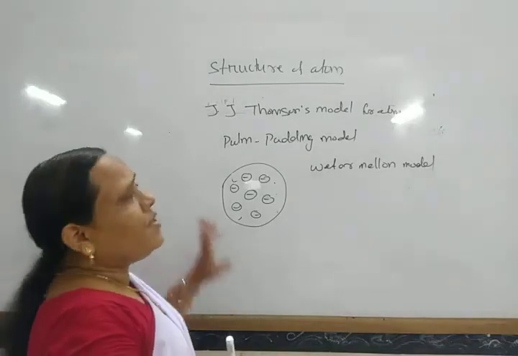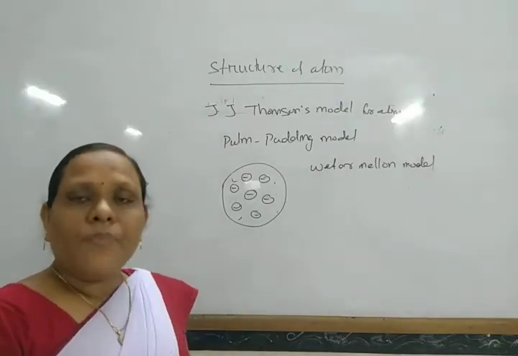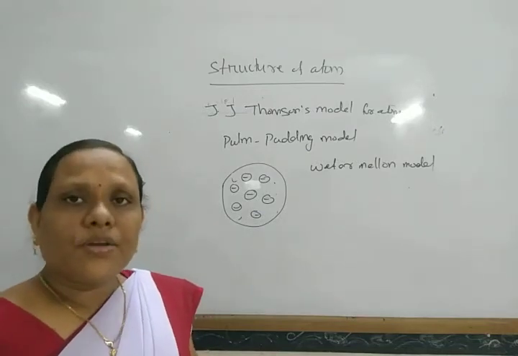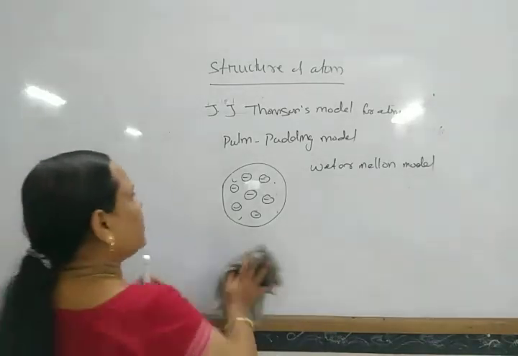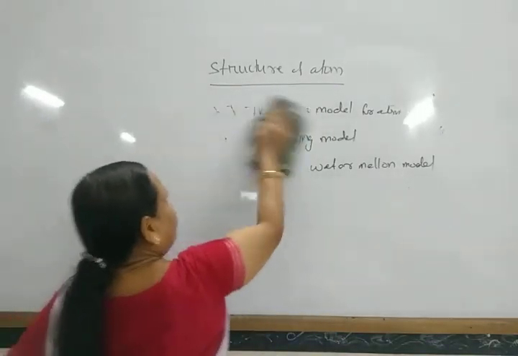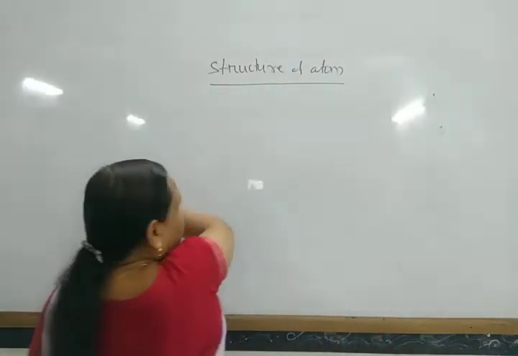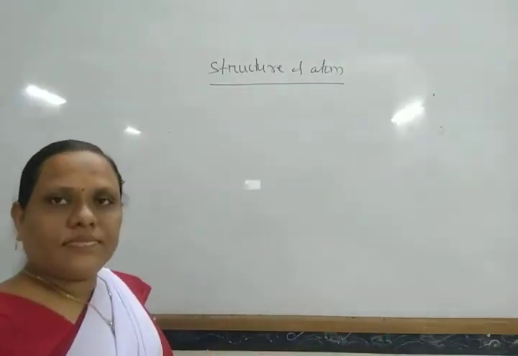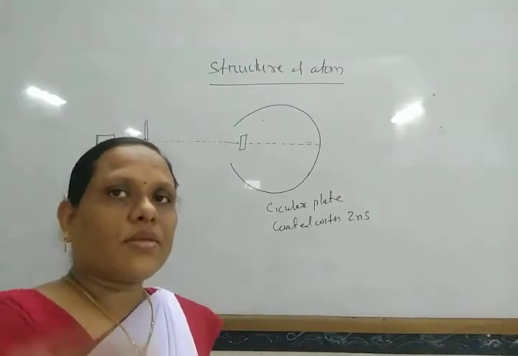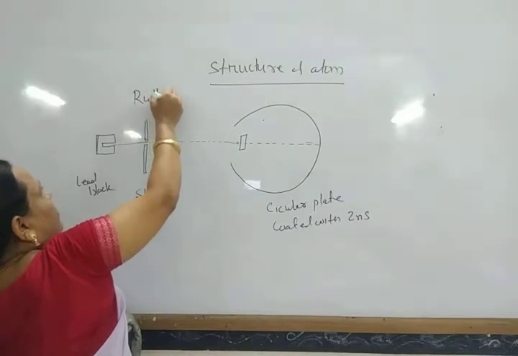So this model was rejected and another model was developed, that is Rutherford's atomic model.